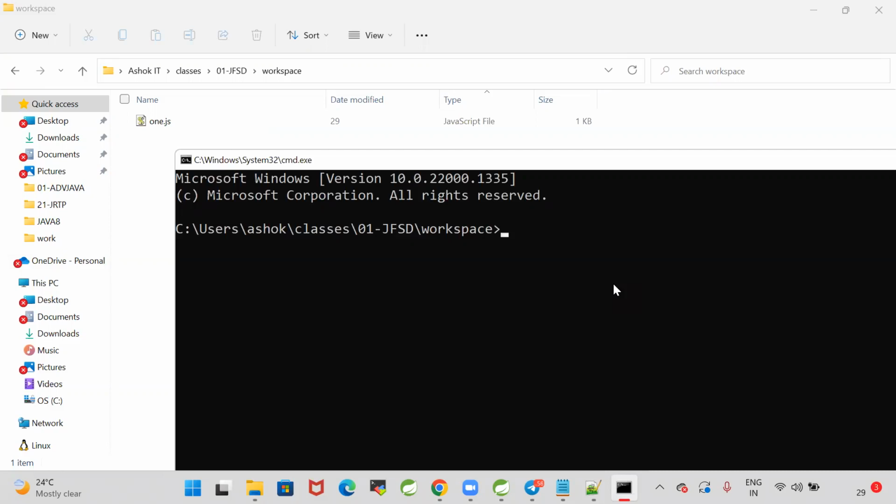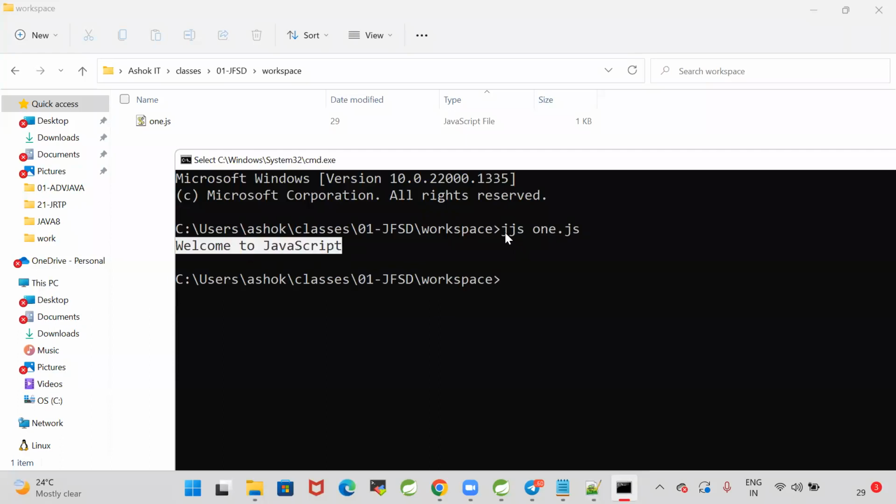But here a JavaScript file is available. In order to execute the JavaScript file, jjs space 1.js. Are we able to execute "welcome to JavaScript"? jjs. Are you clear, guys? So that is the Nashorn engine, which is used to execute JavaScript code by using JVM.